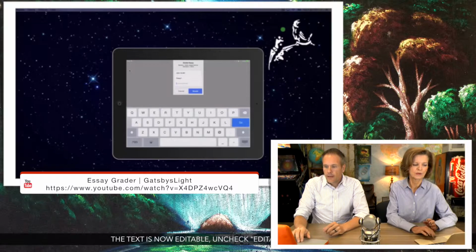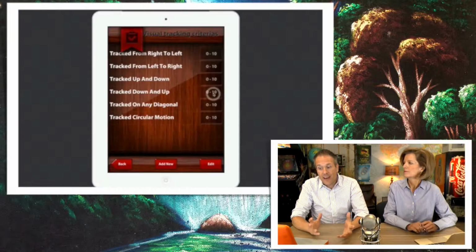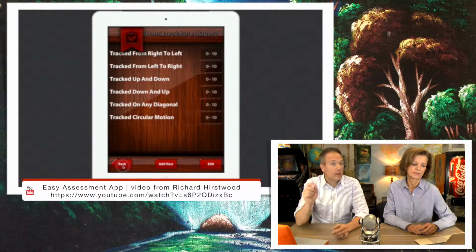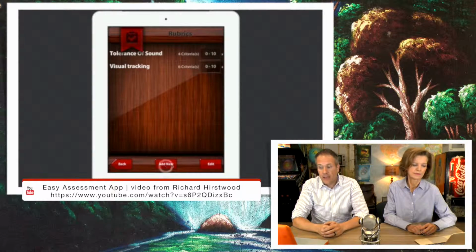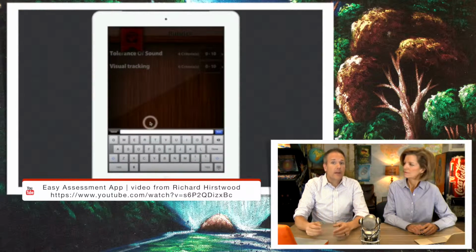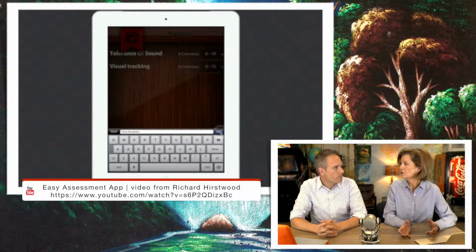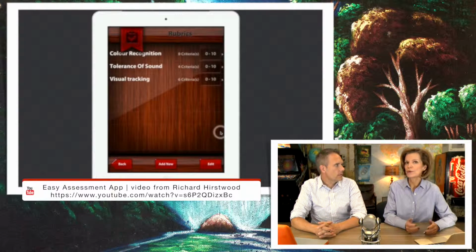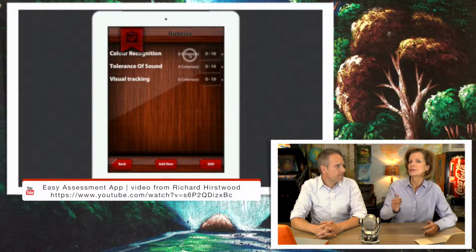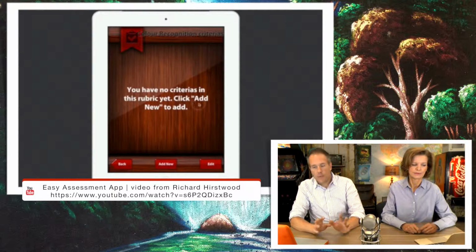Yeah. And so that sounds really good. I like that idea. There's another one called Easy Assessment, right? It says not every assignment is easily graded with just a check or an X, right? And like oral presentations and things like that. Well, Easy Assessment, again, is another app that allows you to take that in real time and apply it to a student's performance. It allows you to record what they're doing too, so you can review that later. Which would be a great tool to use if you were having a conference with a student after their presentation. You could look at their recording, you could talk about, well, here's what I think you did really well. Here's where you need to improve. I mean, in any class, it doesn't have to just be speech specific.